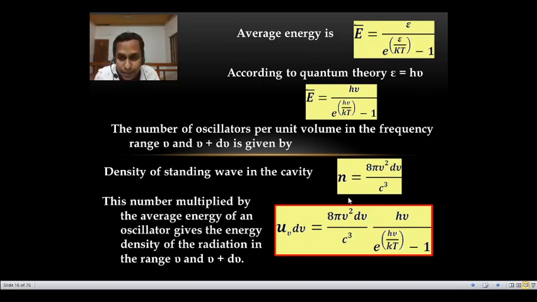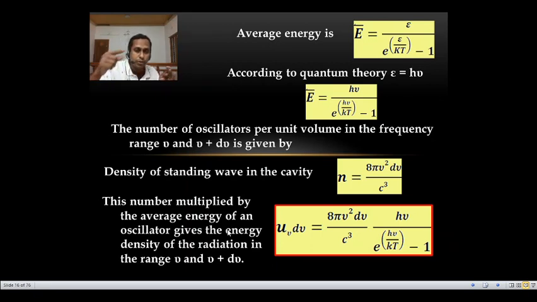And if we multiply this number density, n is equal to 8 pi nu square d nu divided by c cube, into the average energy, what we will get is energy density. Average energy is E bar is equal to h nu divided by e raised to h nu by kT minus 1. So the number density multiplied by average energy of an oscillator gives the energy density of the radiation in the range nu and nu plus d nu.